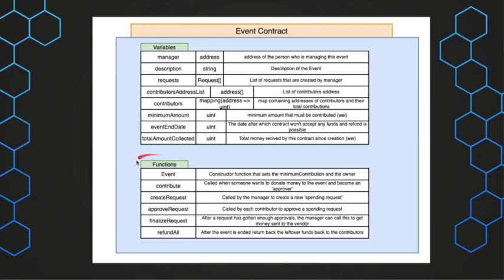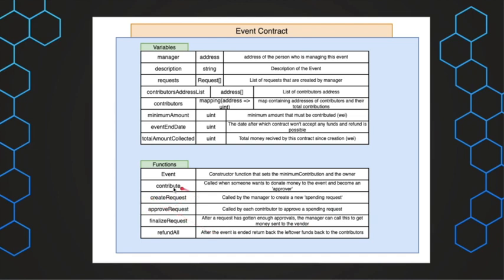Now the functions in this contract are, first, the constructor function, which sets the minimum contribution and the owner's address. Then contribute. So whenever someone wants to donate funds to the event and become an approver, they will call this contribute function.